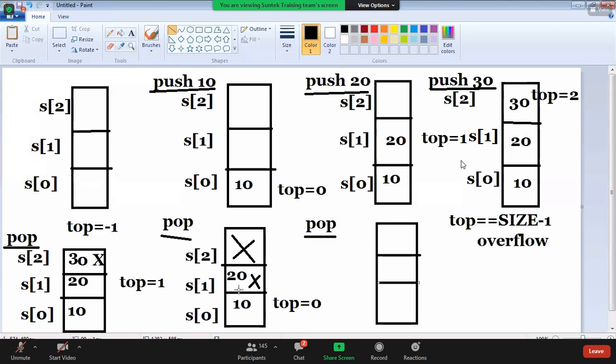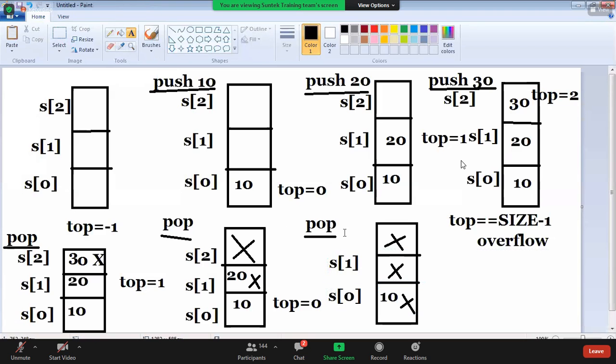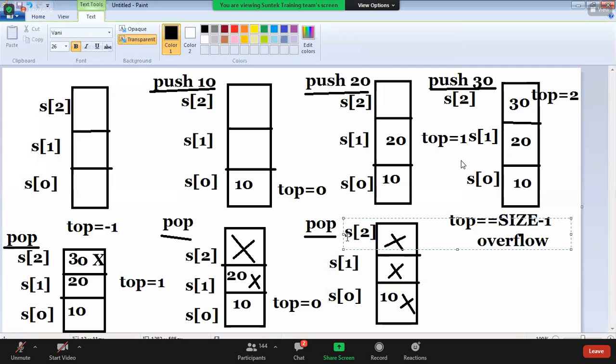That third element also you are deleting. That 10 also will be deleted. Already this is deleted, no? Now, which element you are deleting as next element? Now we are deleting the third element also. Now 10 also will be deleted. Okay. Now this is how much, guys? S of top means nothing but S of 0, S of 1, S of 2.